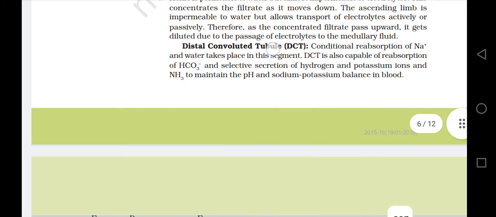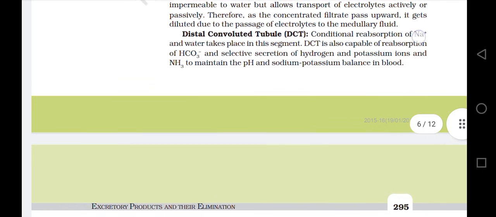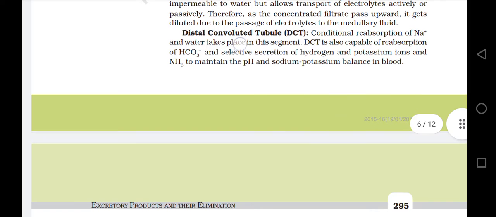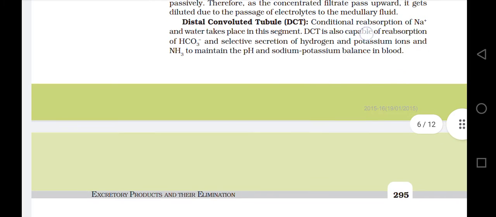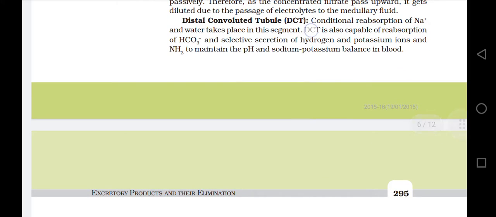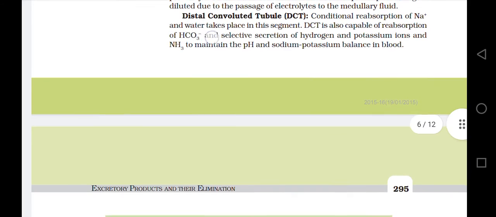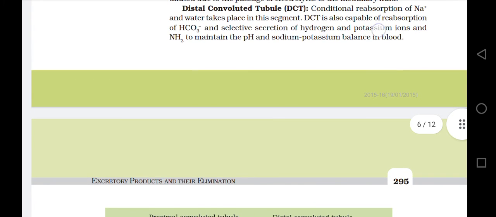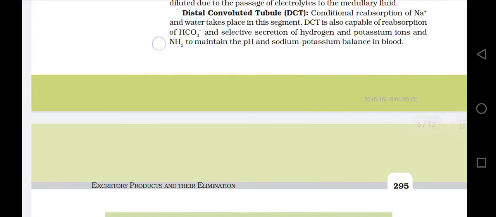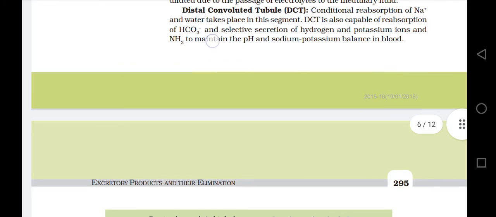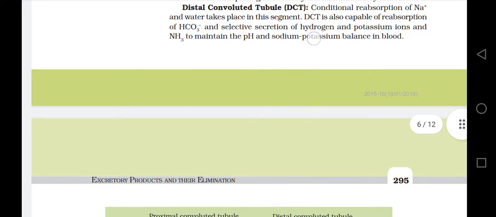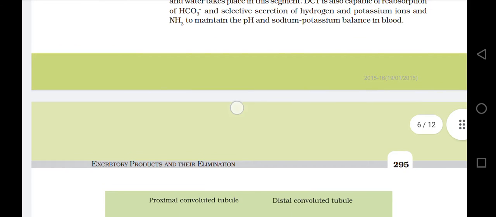Distal convoluted tubule, DCT. Conditional reabsorption of sodium and water takes place in this segment. DCT is also capable of reabsorption of HCO3- bicarbonate and selective secretion of hydrogen and potassium ions and NH3 ammonia to maintain the pH and sodium-potassium balance in blood.